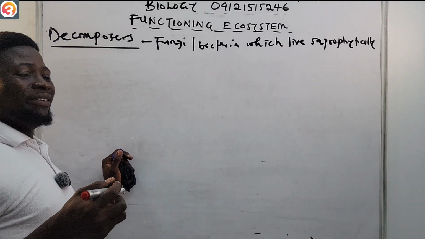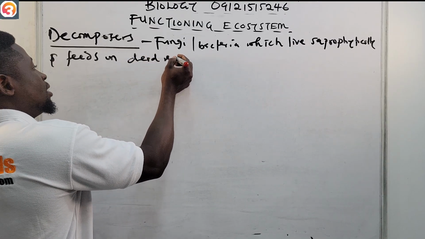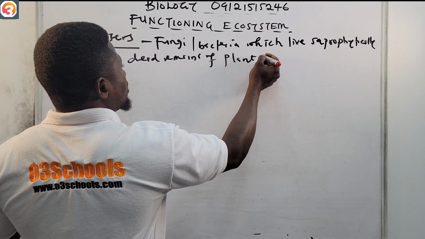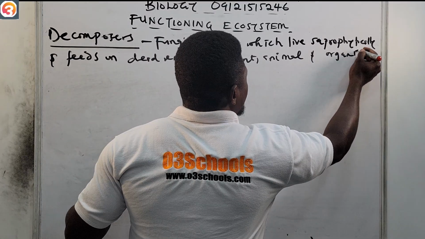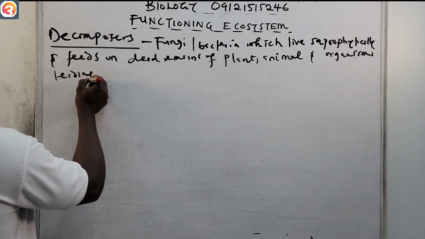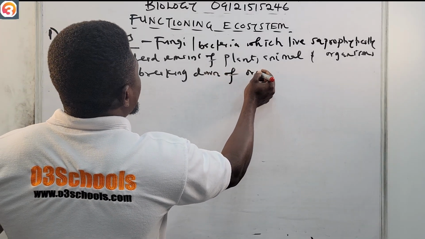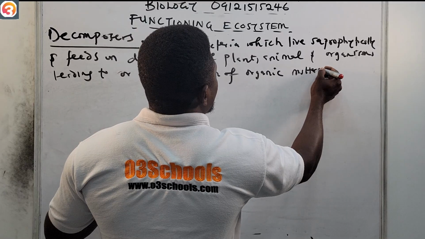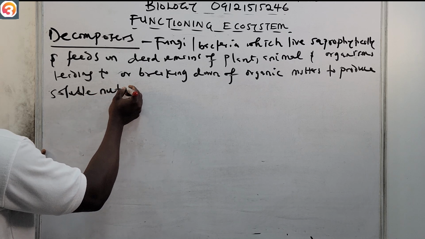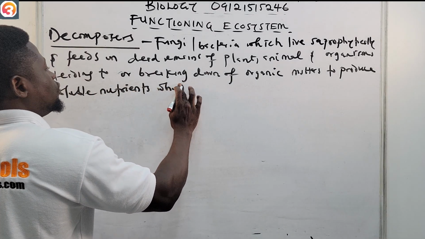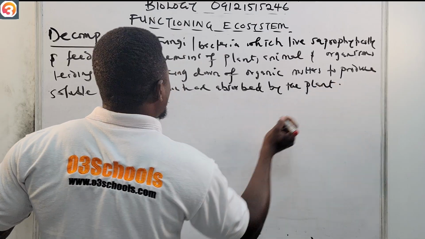Saprophytically, by this means that they feed on dead remains of plants, not only plants, animals, and organisms, leading to breaking down of organic matter to produce soluble nutrients, which are now absorbed by the plants.